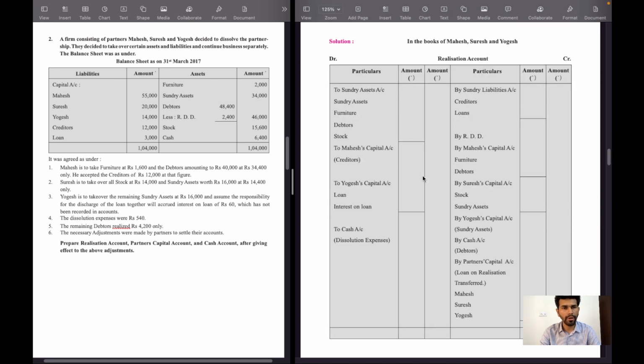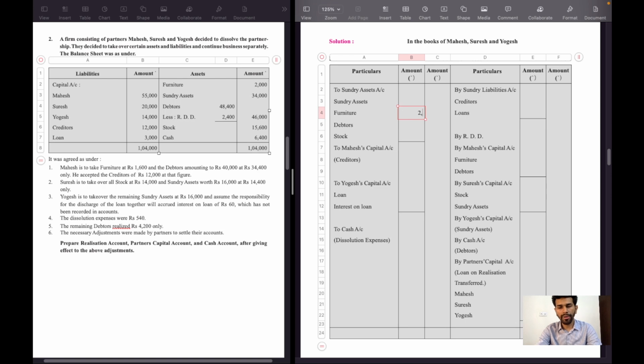First we will start the question with the balance sheet asset side. Furniture 2,000 rupees. In the realization account debit side, to sundry assets account, furniture 2,000 rupees, sundry assets 34,000 rupees. Debtors original value is 48,400.